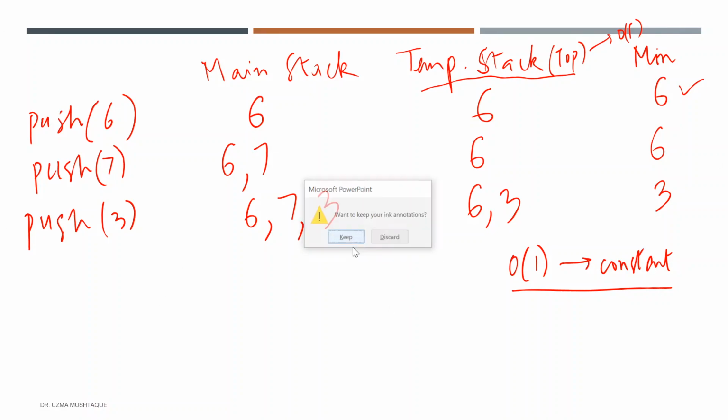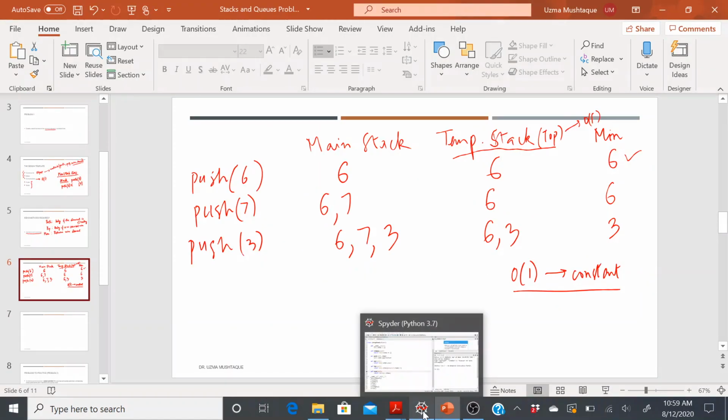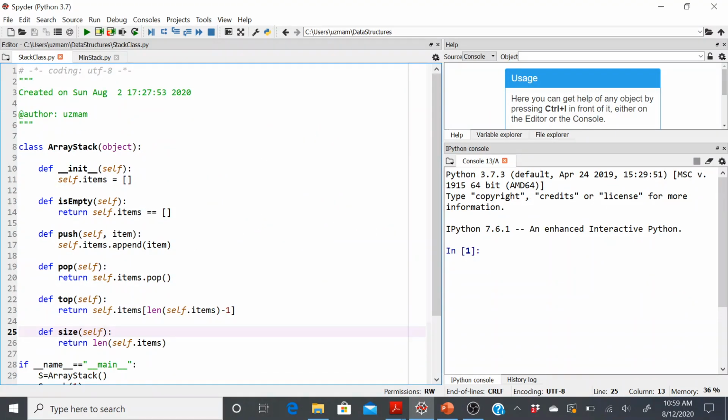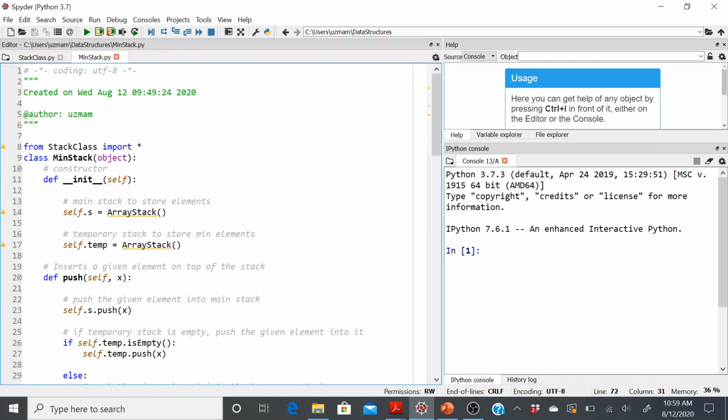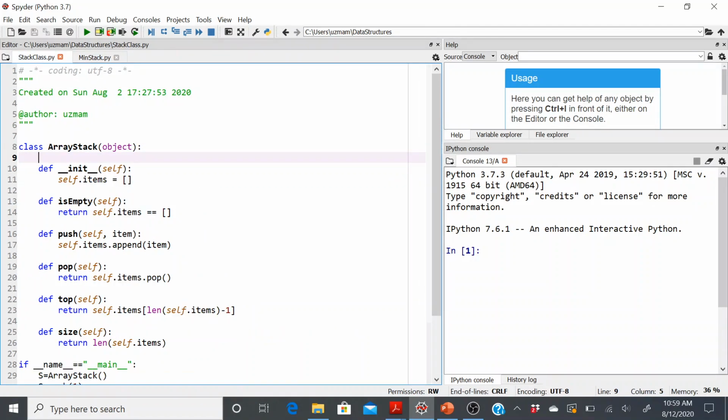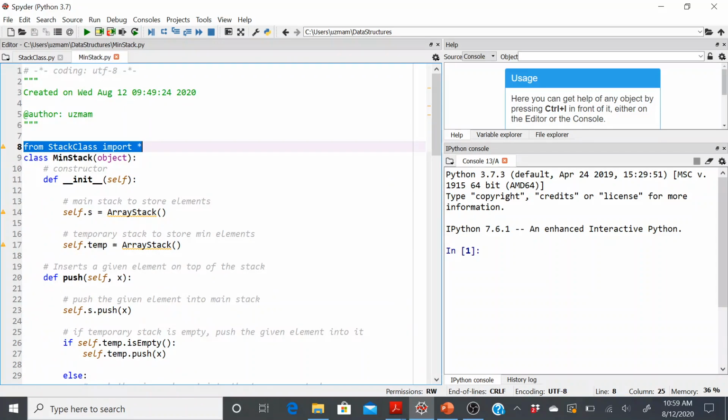So let's keep all the annotations, obviously, because based on this, we are going to implement this. The way I have implemented this, and I've provided the code in the description box, is that I'm utilizing my array stack that we implemented earlier, right? So all I'm doing here, and this is my line 1, is importing everything from the stack class, just the array stack, right? And I'm creating a new object because that's what the problem is asking me to do. So create this new object called min stack.